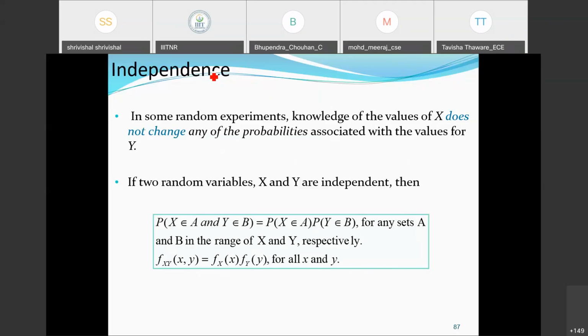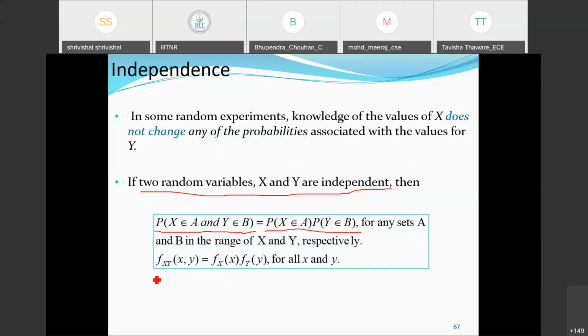Okay, so if two random variables x and y are independent, then the probability of x belongs to A and y belongs to B will be the product of the two: probability of x belongs to A times probability of y belongs to B, for any sets A and B in the range of x and y respectively.